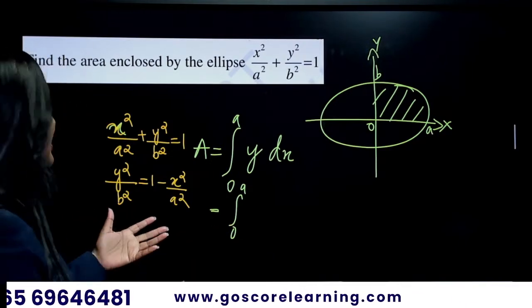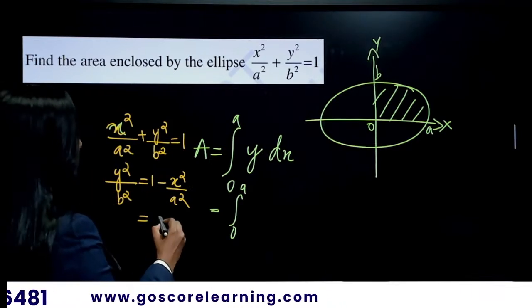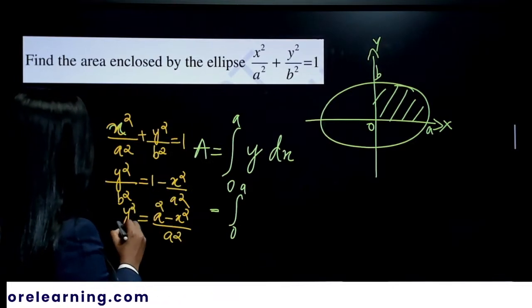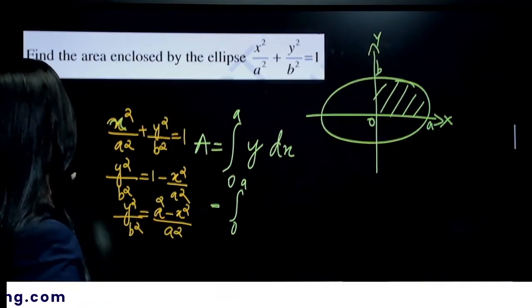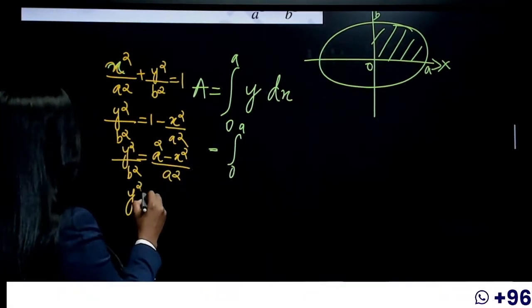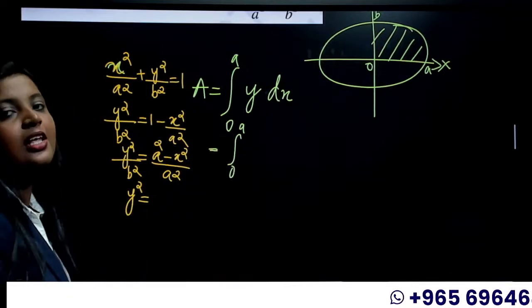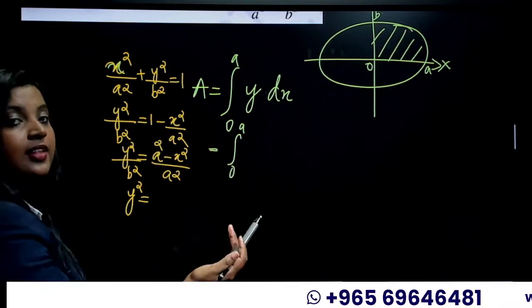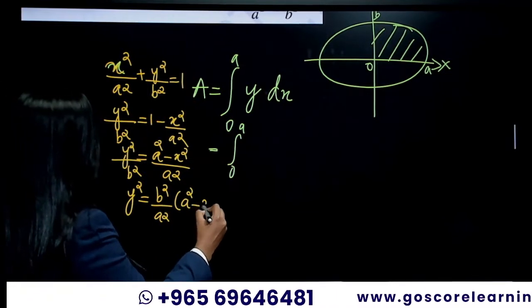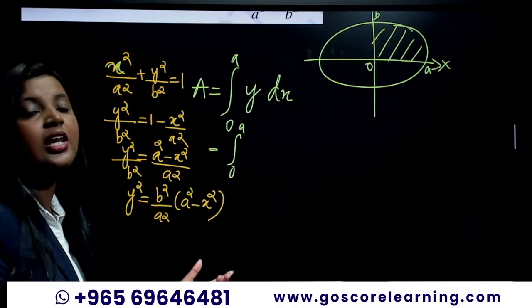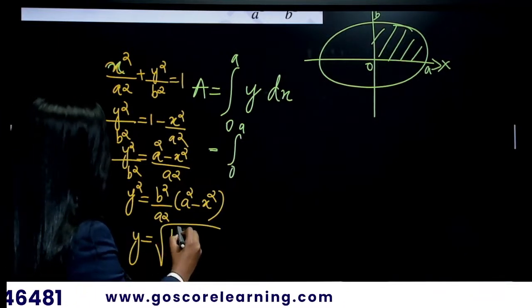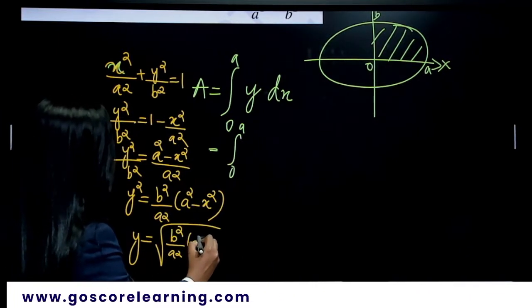Okay. Then we are going to take the LCM here, and that will be a squared minus x squared by a squared. And what is that? It is y squared by b squared. Okay, and then this is equal to, we need y. So let the y squared be there. We are taking b squared to the other side. So it will be b squared by a squared, and then you have a squared minus x squared. Now this is y squared. What we need? We need y. So y is equal to square root of b squared by a squared into a squared minus x squared.